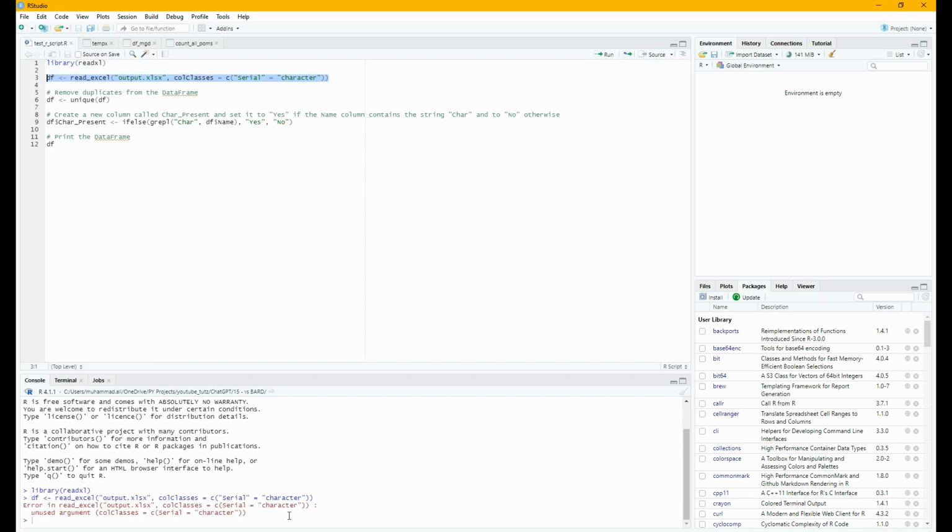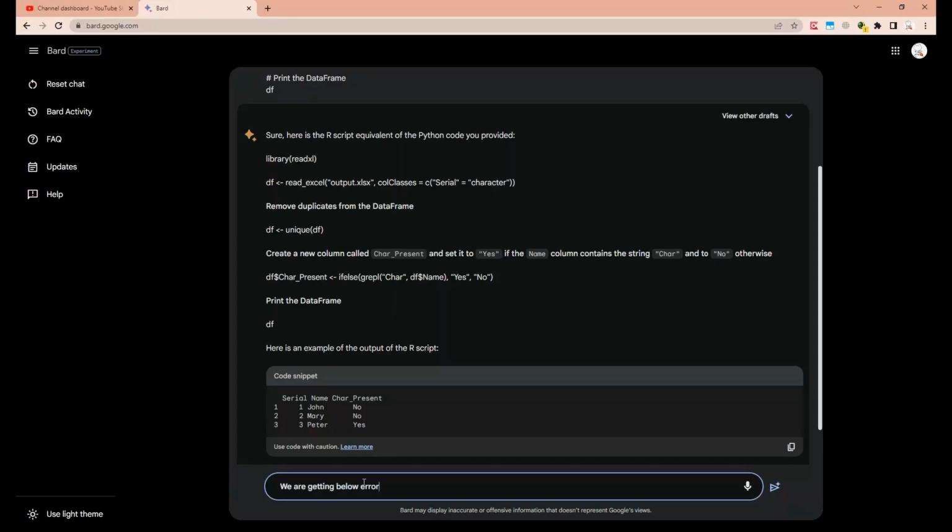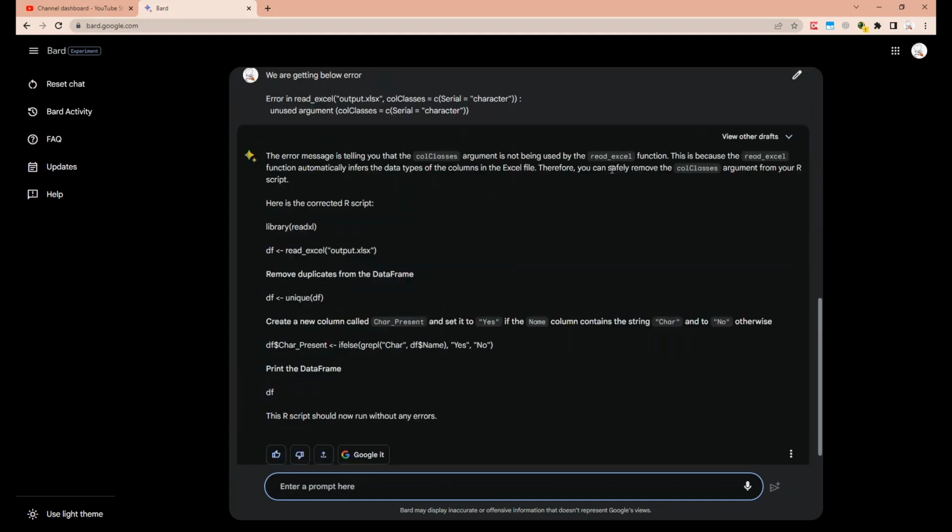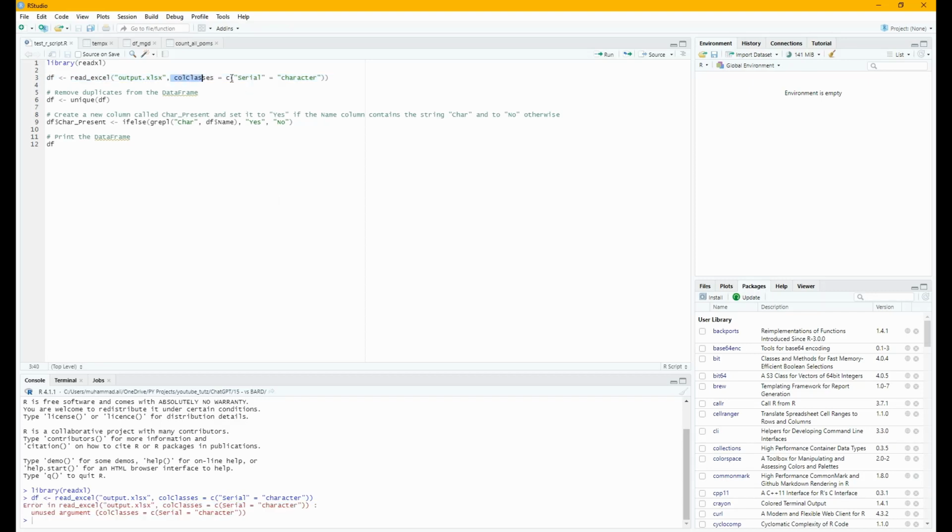Error in read Excel, unused argument. Okay, right. So let's copy and paste the code and ask Bard about the error. Okay, so it's telling us that we can simply remove the column classes argument from your script because the read Excel automatically infers the data type. Let me remove this from here and run it again.